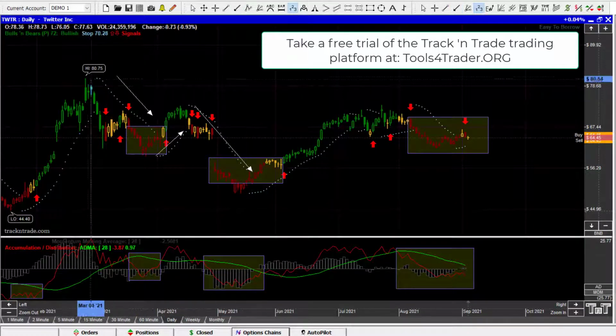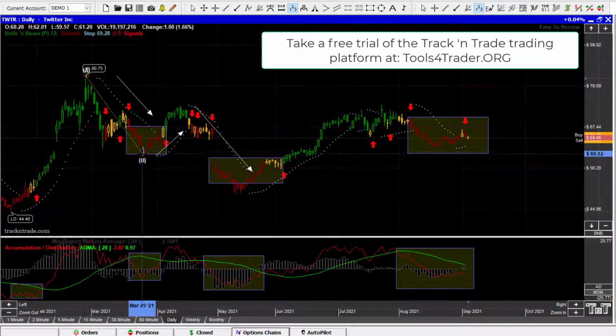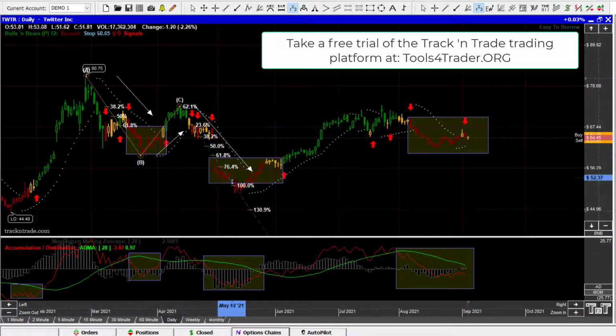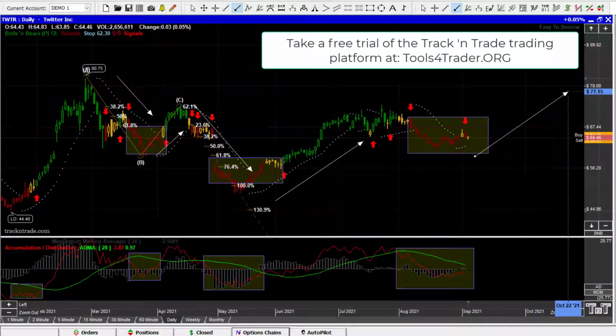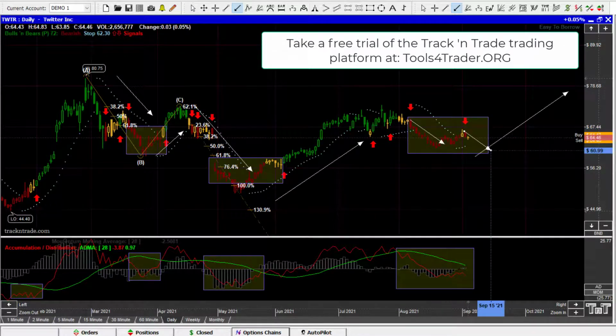If we come in here with the Fibonacci projection tool, we're going to see that come down A, B, C, and it came right back down into this 100% level. And this is where we went into the accumulation stage once again, broke out and started to go back up. So now we're back in this almost another drive pattern. So we're in a strong level of accumulation, and we should see this thing start to rally. Now, it's still coming down. We're still coming down a little bit.